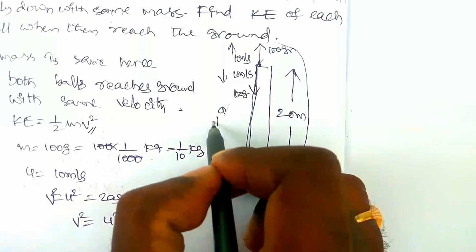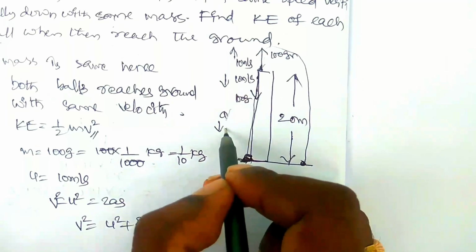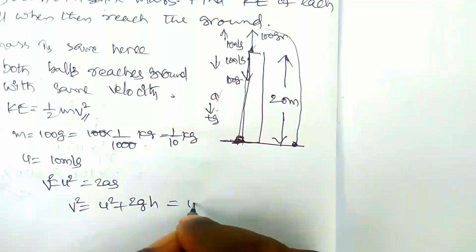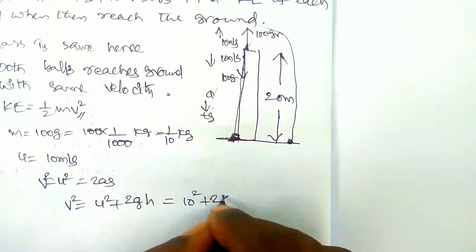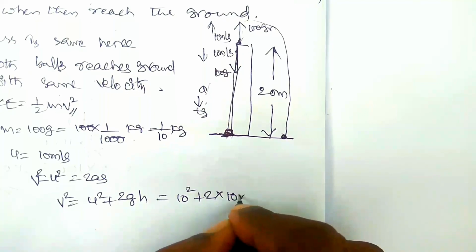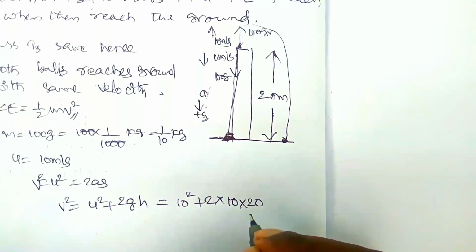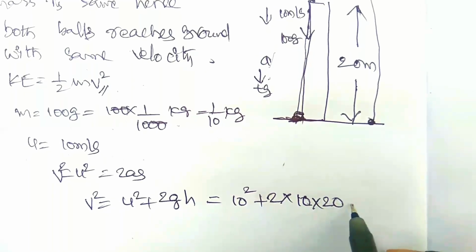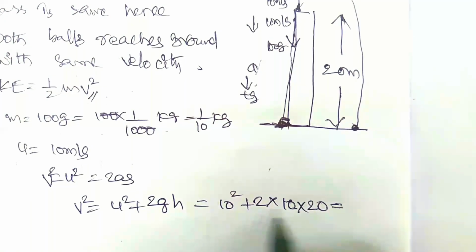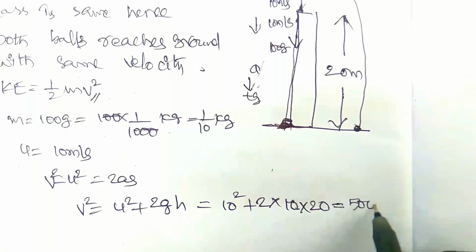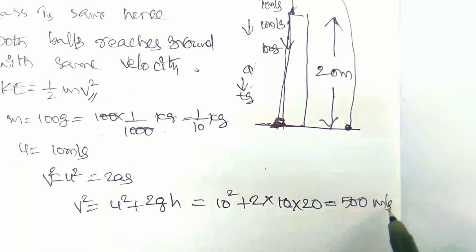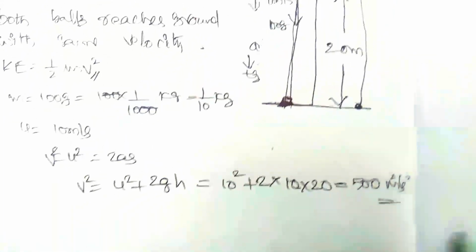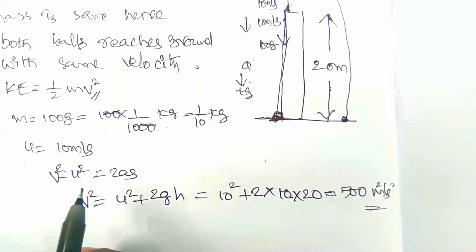Acceleration is always downwards, so a is equal to plus g, and h is equal to 20 meter. So v square is equal to 10 square plus 2 into 10 meter per second square into 20. 10 square is 100, 2 into 10 is 20, 20 into 20 is 400. So 100 plus 400 is equal to 500 meter square per second square, which is the v square value.